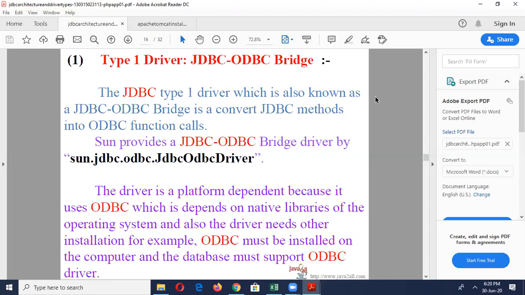Next one is the type 3 driver. It calls a middleware server, usually on the database host. It is very flexible and allows access to multiple databases using one driver. You only need to download one driver, but it is another server application to install and maintain.